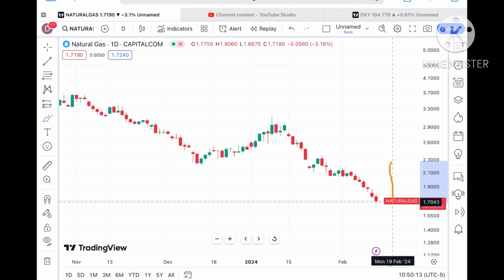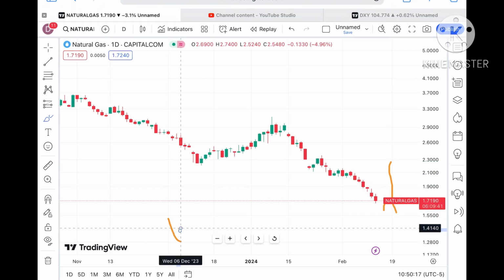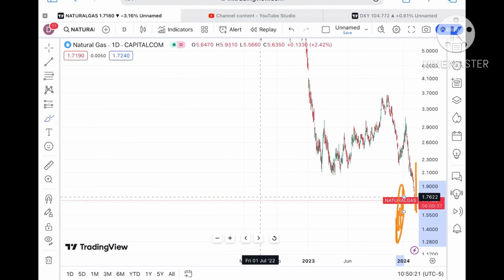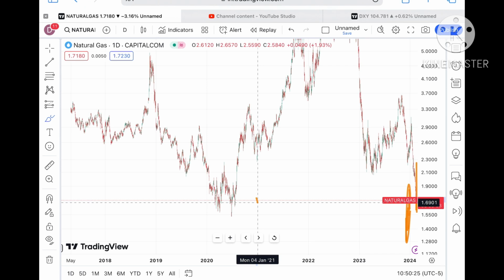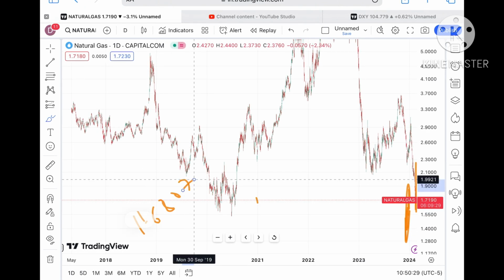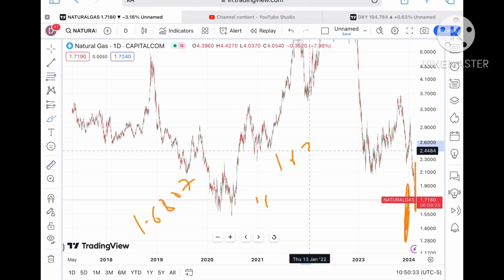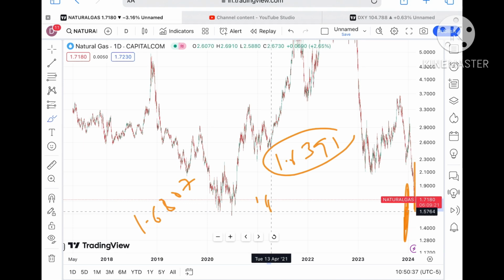Now if the price doesn't sustain, and chances are very high that it will not sustain, it is now trading at a level of $1.7180. If this level doesn't sustain, we can see it touch a level of $1.6901, and if the price starts going below this level, we can see it fall further towards a level of around 1.6807. 1.6807 is already being tested here, so chances are high we can see a level of $1.6391.